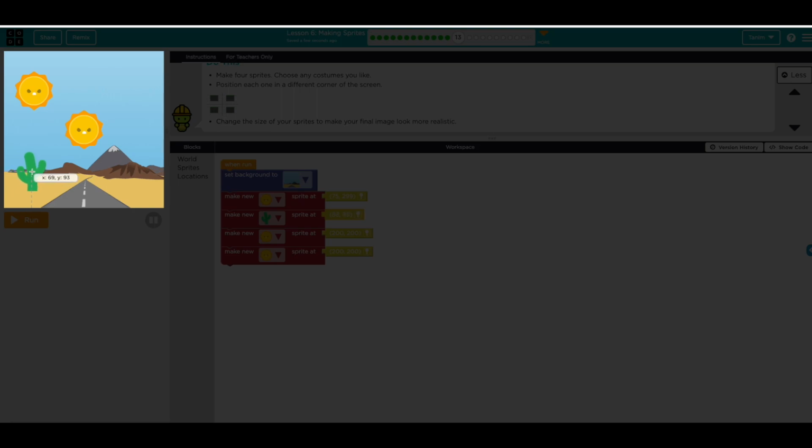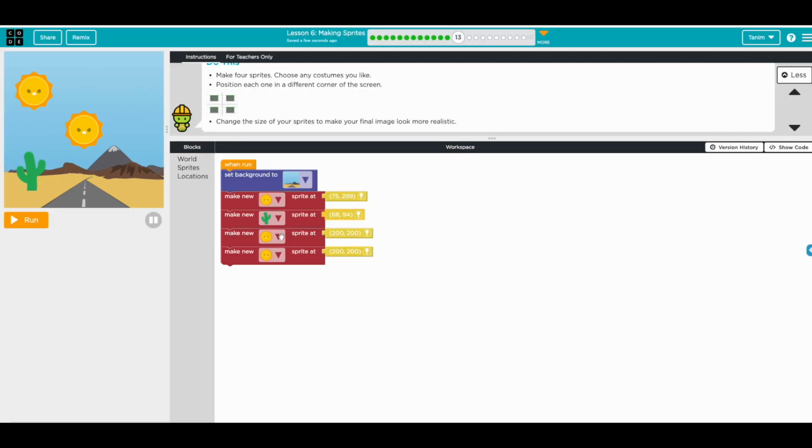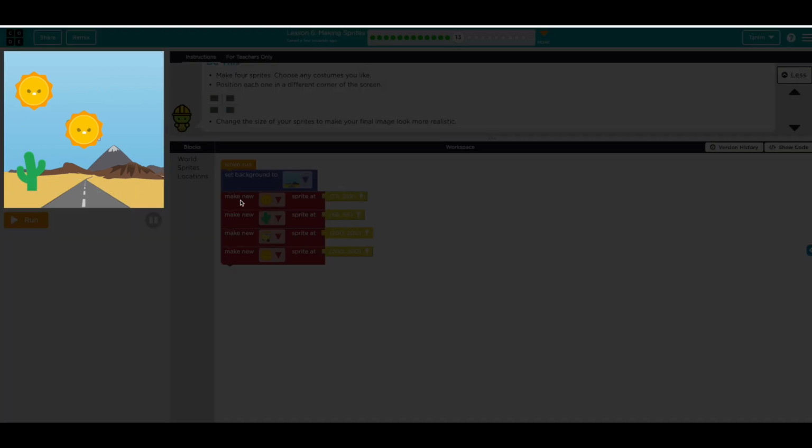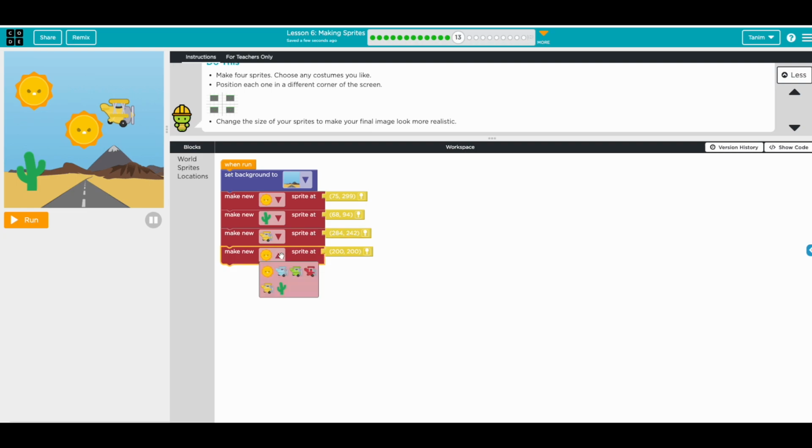Okay, let's do here, and then we can change the size later on. What is this actually? Oh, the helicopter. Let's get another helicopter, and then we can change the size. Okay, 50 looks good.